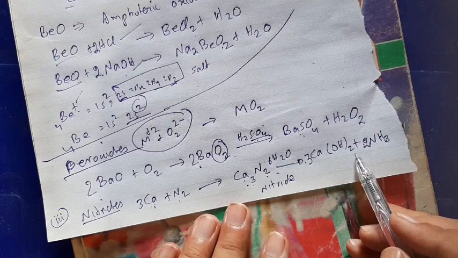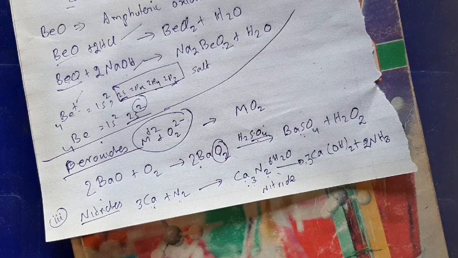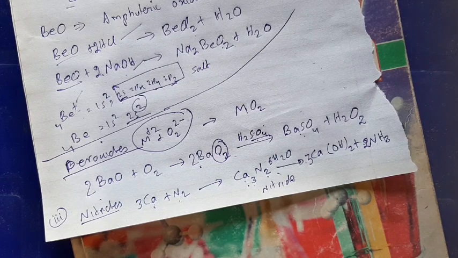Beryllium nitride is volatile, while other nitrides are not so. Beryllium nitride has a lower boiling point, so that's why it is volatile. This effect may be traced through the electronegativity difference between beryllium and nitrogen.